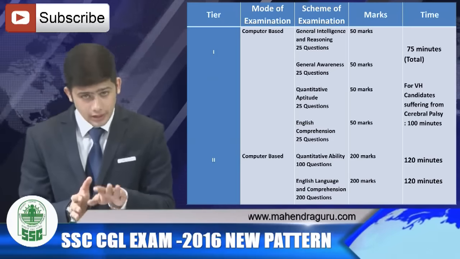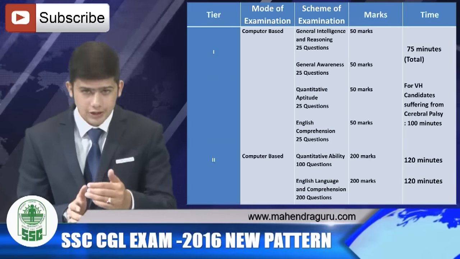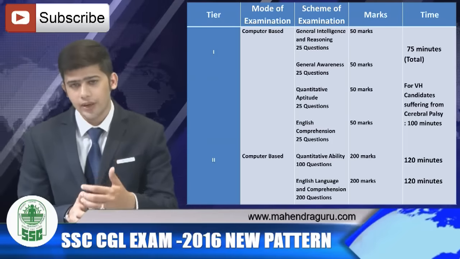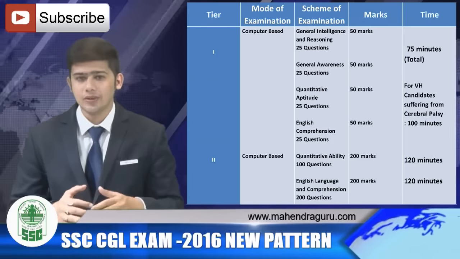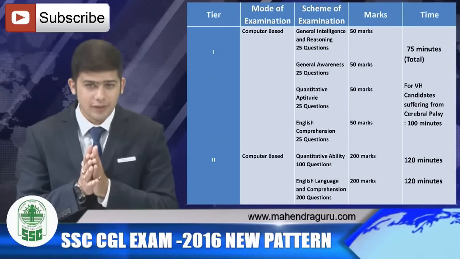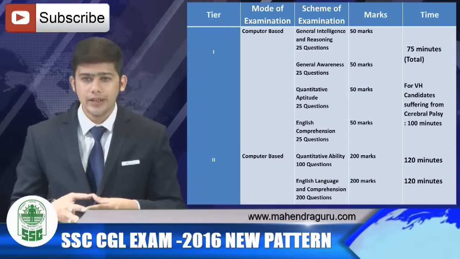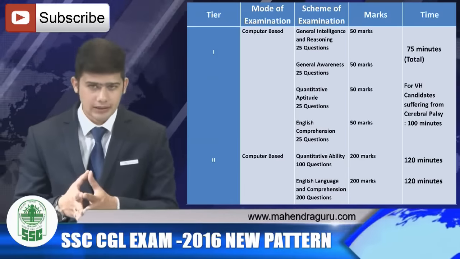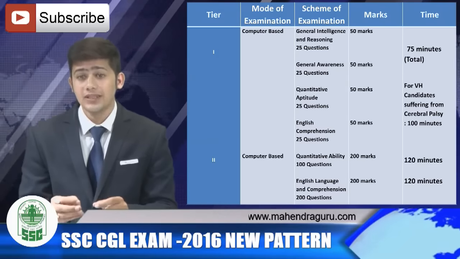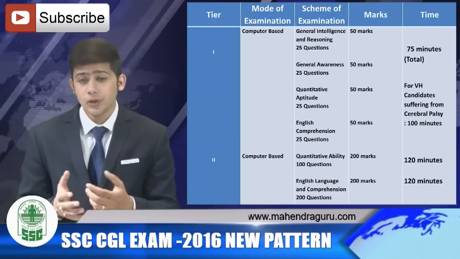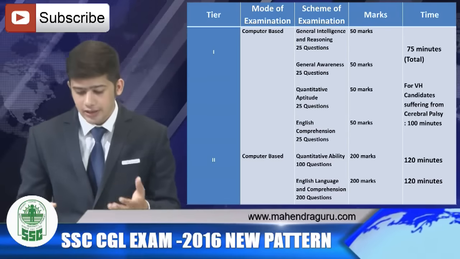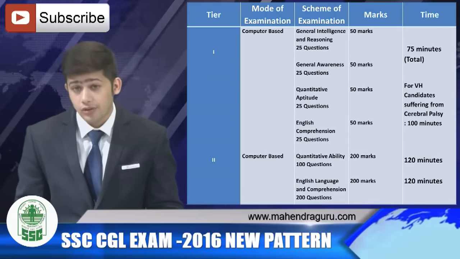In the Tier 1, it is computer based. Number 2, 4 sections: general intelligence reasoning, general awareness, quantitative aptitude, English comprehension. All would have 25 questions each with a 2-mark weightage, making the grand total 200 marks. The total time duration would be 75 minutes, and for the visually handicapped candidates, it is a 100-minute time slot for the Tier 1 examination.